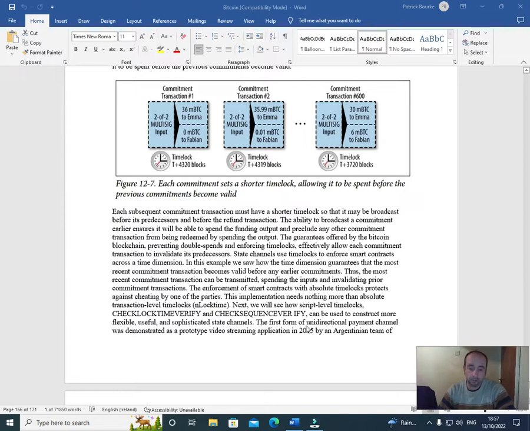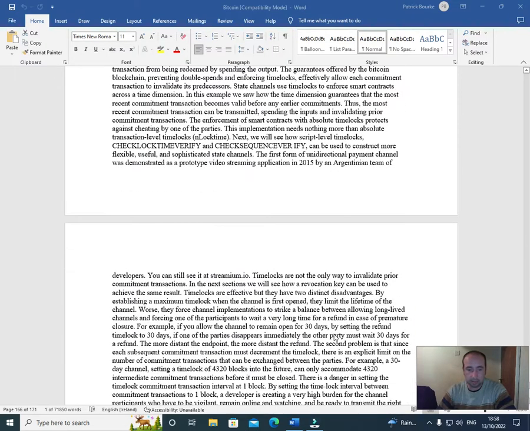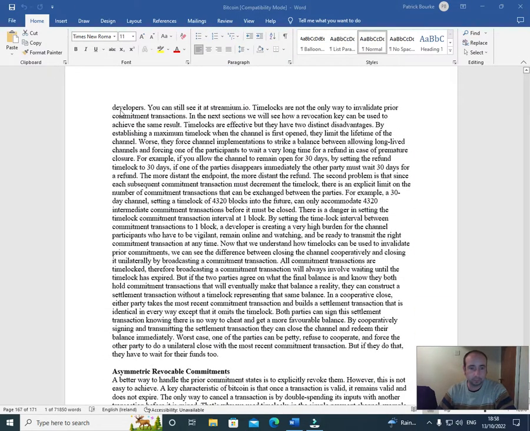The first form of unidirectional payment channel was demonstrated as a prototype video streaming application in 2015 by an Argentinian team of developers. You can still see it at streamium.io. Time locks are not the only way to invalidate prior commitment transactions. In the next sections, we will see how a revocation key can be used to achieve the same result.